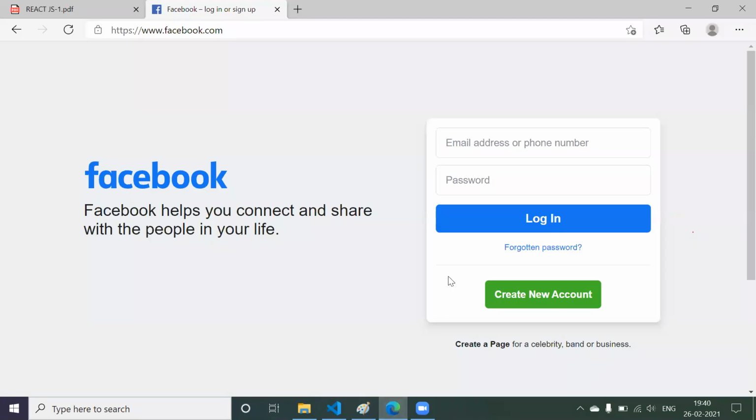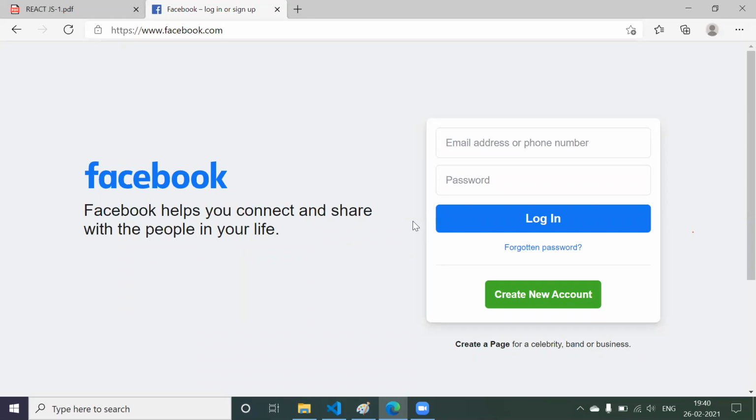Now, when you come to your Facebook application, here you are going to enter your email ID, your password, and you are going to click on login, right? Now, whether that particular user is already registered or is an authorized user or not, you need to check that, right? For that, we have to use one of the technologies at the server.